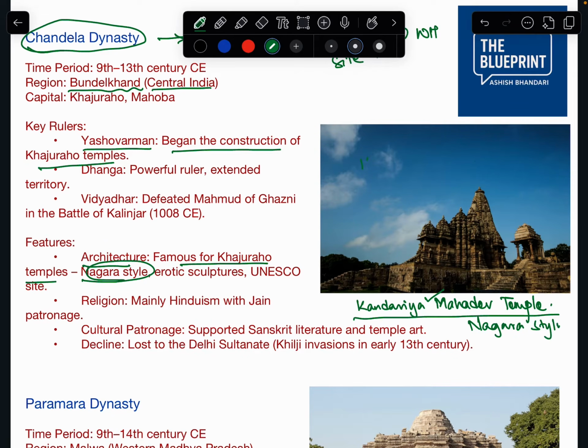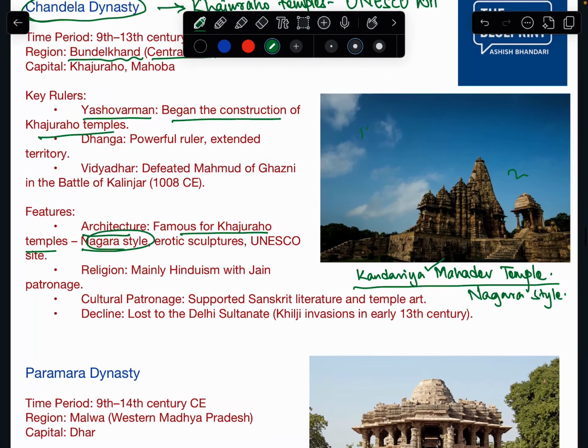Now let's see what the Nagara style is. We basically have mainly two types of temple architecture, Nagara and Dravidian. So temple architecture is divided into Nagara and Dravidian.